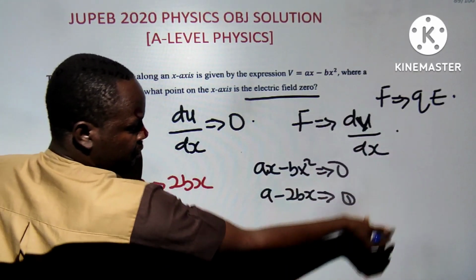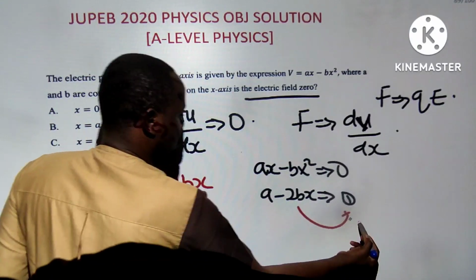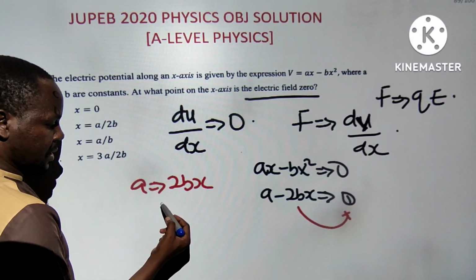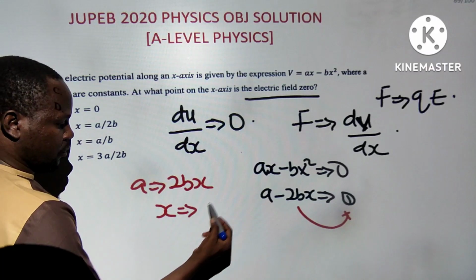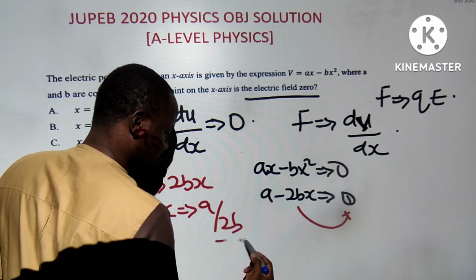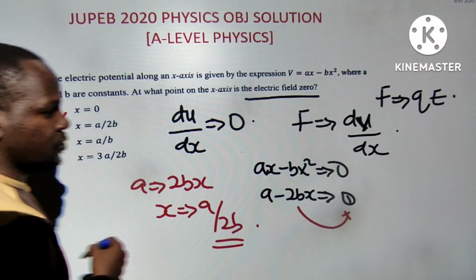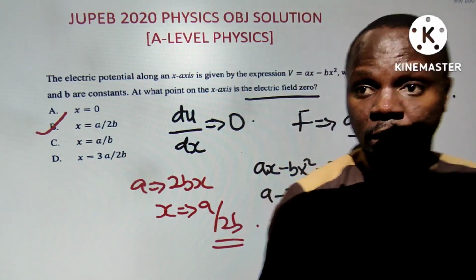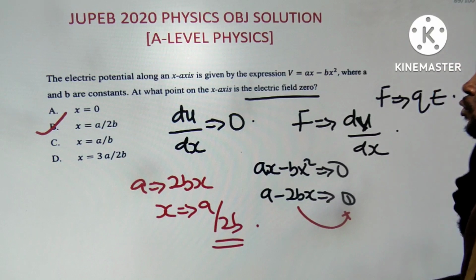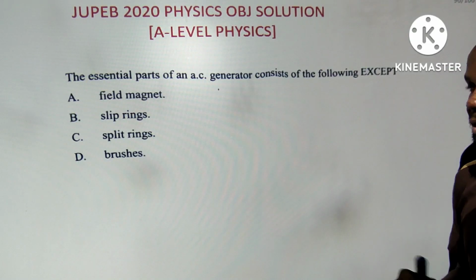So I move this one to that side. This is what I do. 0 plus anything is that. Then here you can make X the subject, X is equals to A by 2B, or A over 2B. So the answer should be there. There is no error in this one. Option B is correct. That question has an error. It should not be X. So next one, please.